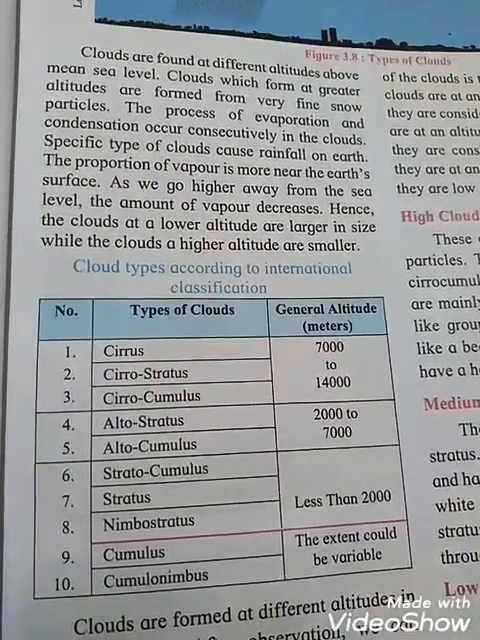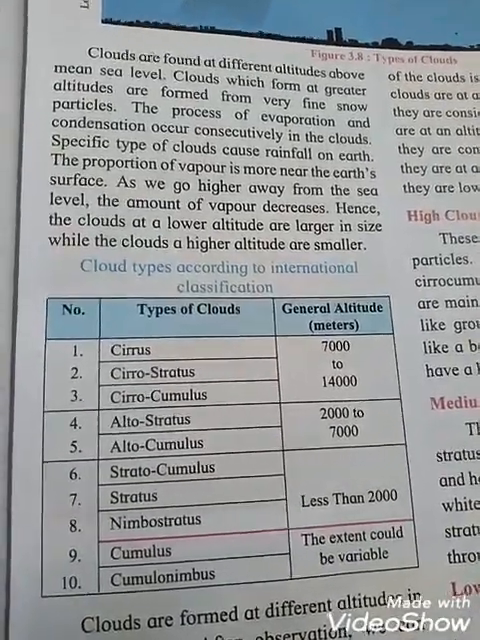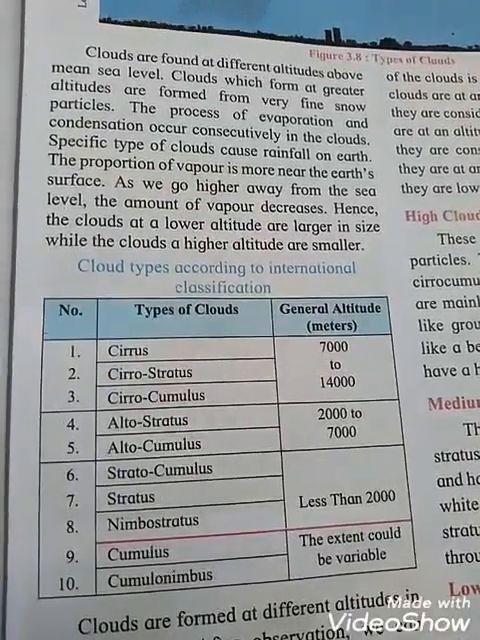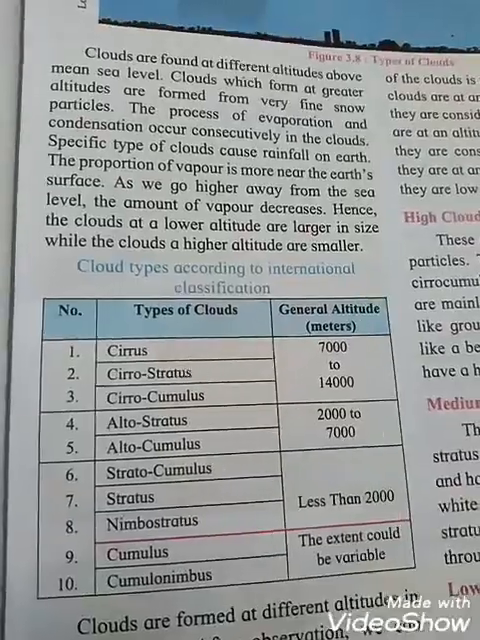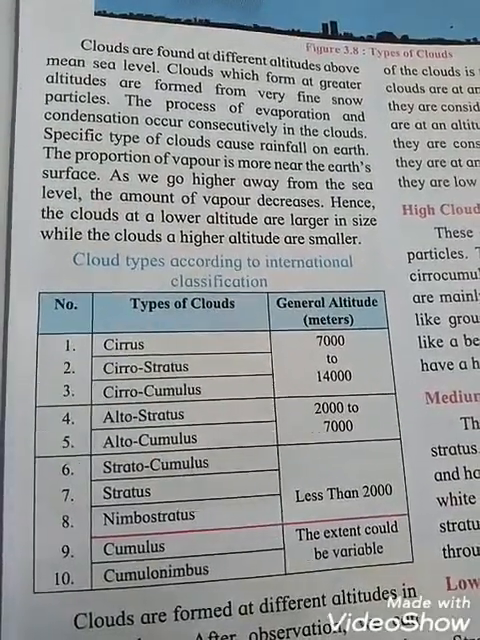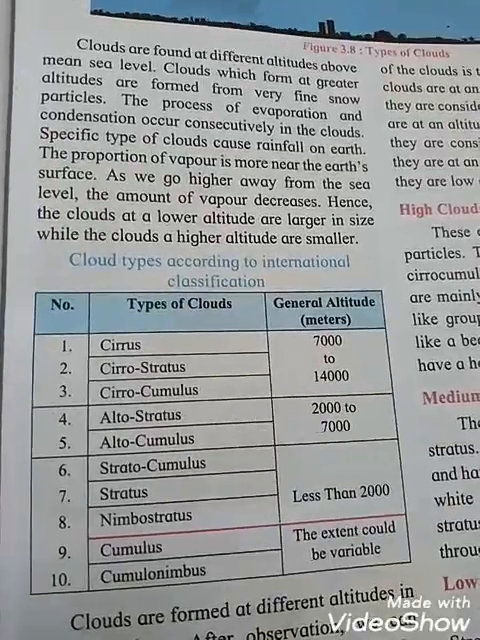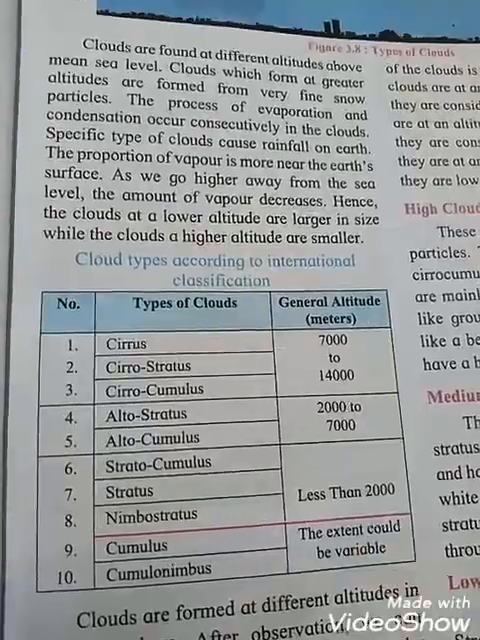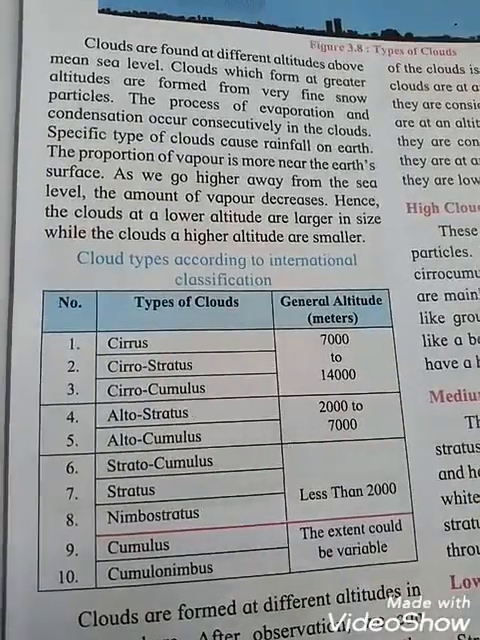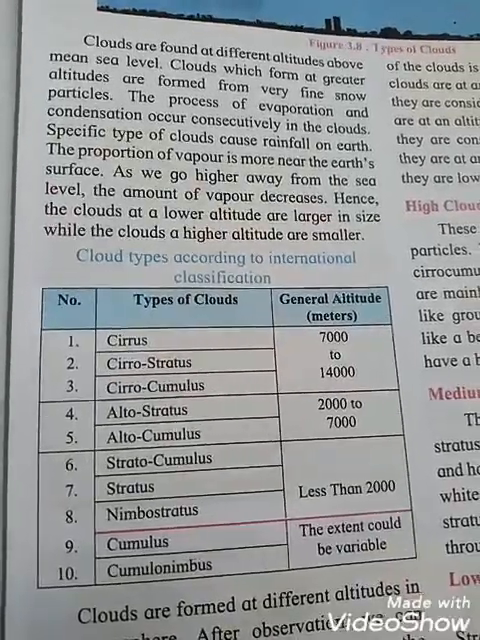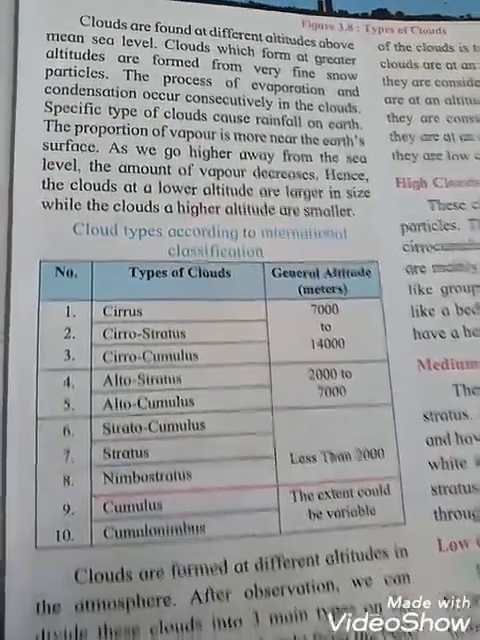So the types of clouds are classified by their altitudes. Cirrus, cirrostratus and cirrocumulus are at 7,000 to 14,000. Altostratus and altocumulus, these two, are at 2,000 to 7,000. Stratocumulus, stratus and nimbostratus are less than 2,000, and cumulus and cumulonimbus, the extent could be variable.